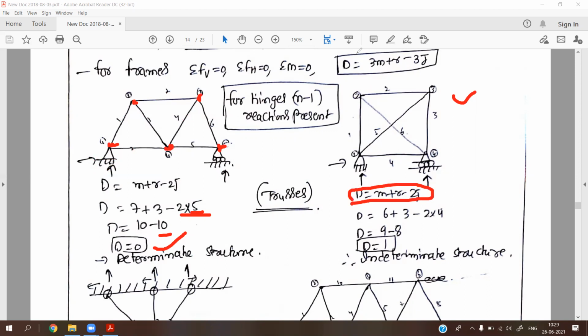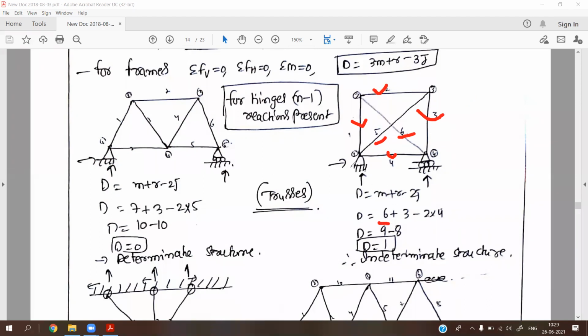So M is the number of members, that is, how many members are present. Here there is no connection, so these are individually separated, and that is why there are only two members here. So these are only two members: 1, 2, 3, 4, 5, 6. Therefore we have 6 members.